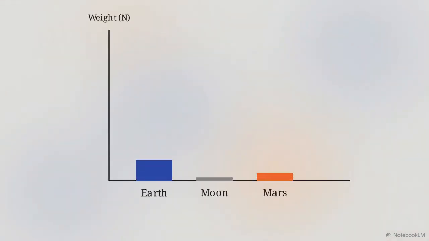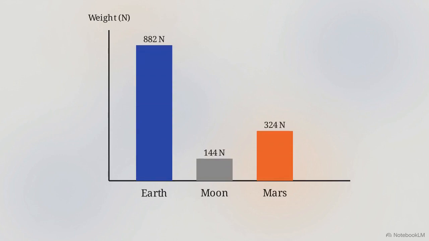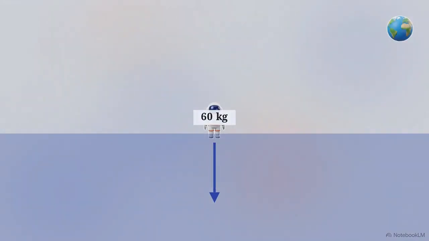These calculations show that weight isn't a fixed property of your body, it's a force that fluctuates whenever the gravitational field strength changes. Your mass stays put, but that downward pull depends entirely on the planet beneath your feet.